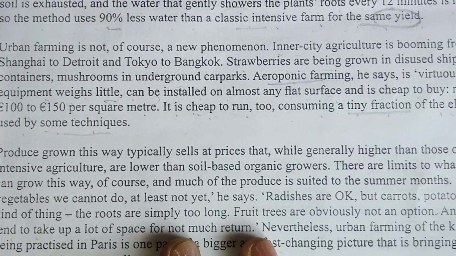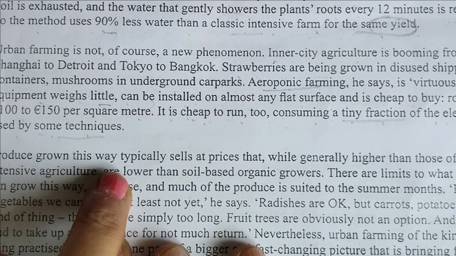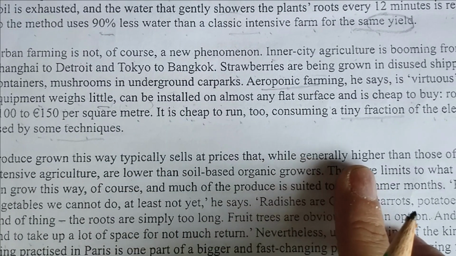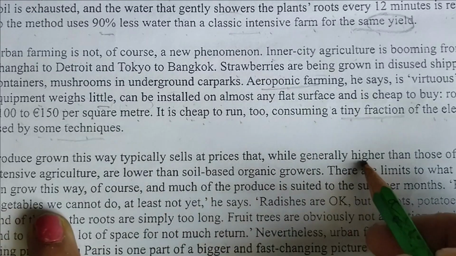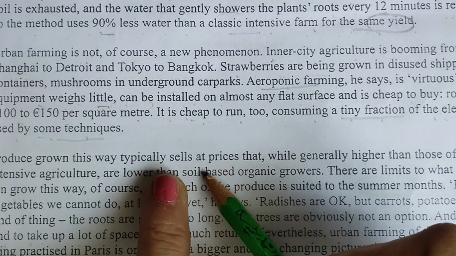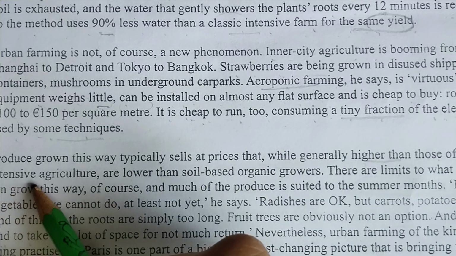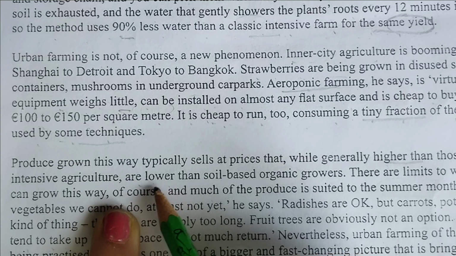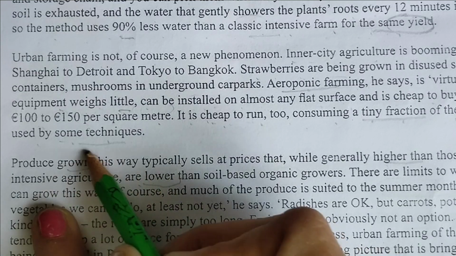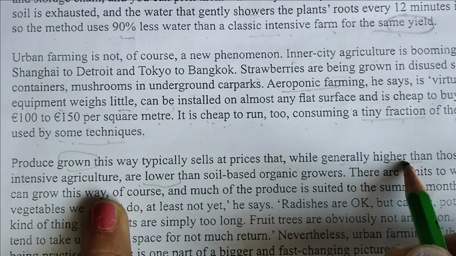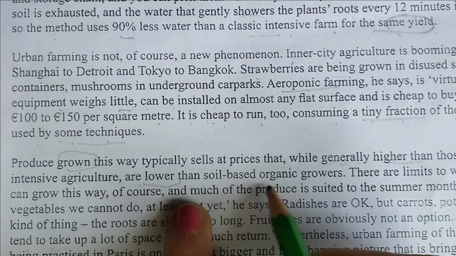So in the last paragraph, produce grown this way, means aeroponic, sells at prices generally higher than those of classical, means traditional agriculture, but the costs are lower than soil based organic growers.